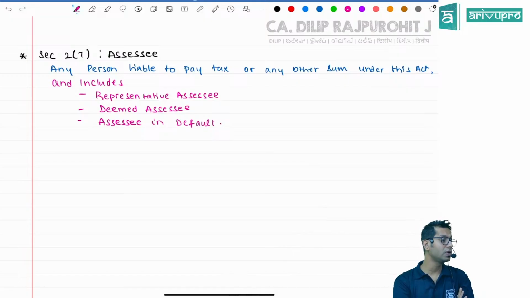My daughter is a very good singer. She went and participated in Super Singer. After participating over there, she won 10 lakh rupees. My daughter cannot file her income tax return. She's just 10 years old. I am going to file the income tax return on behalf of her. I am her representative assessee. Concentrate here. What is a representative assessee?